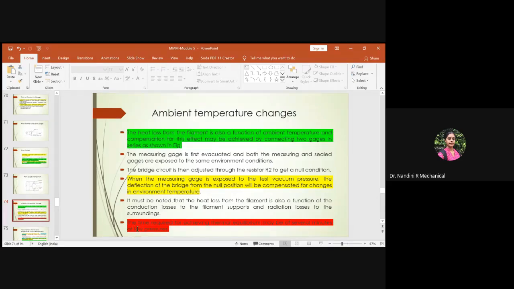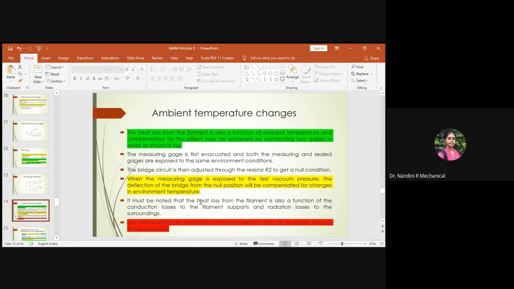The time required for achieving thermal equilibrium may be several minutes at low pressure. When you have this much variation, again to get thermal equilibrium at low pressure will take a certain period of time, up to several minutes, because it is associated not only with the heat loss but also with the conduction loss as well as the radiation loss.